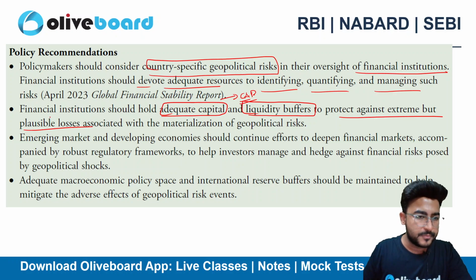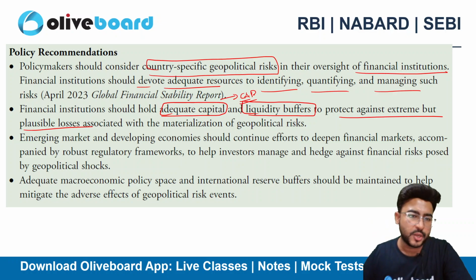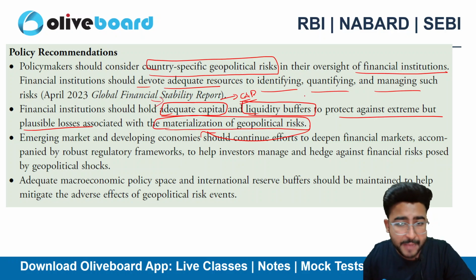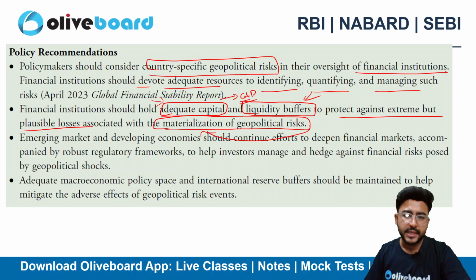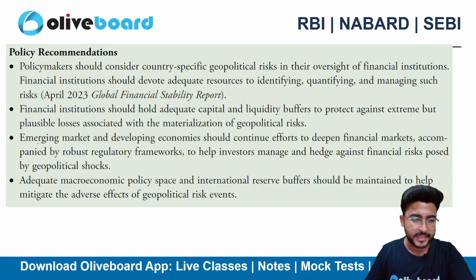plausible losses, right? So reasonable losses associated with the materialization of the geopolitical risk. If geopolitical risk materializes, whether you are having adequate capital, whether you are having adequate liquidity buffers, financial institutions need to check on that.